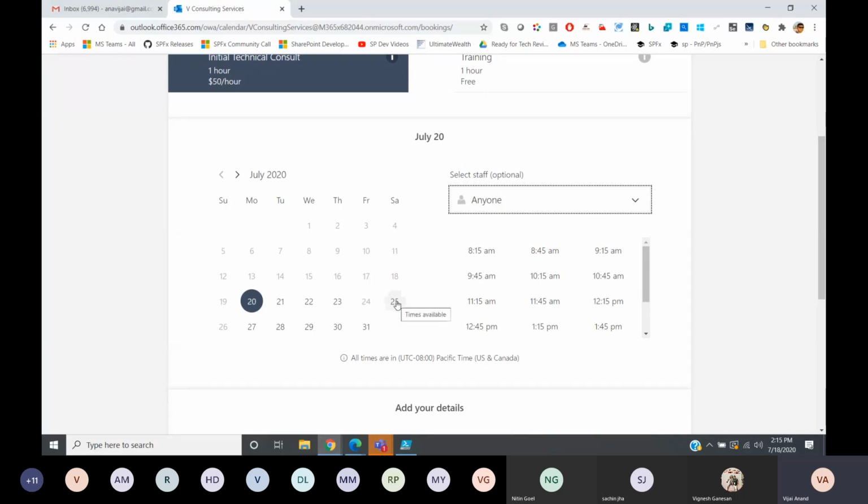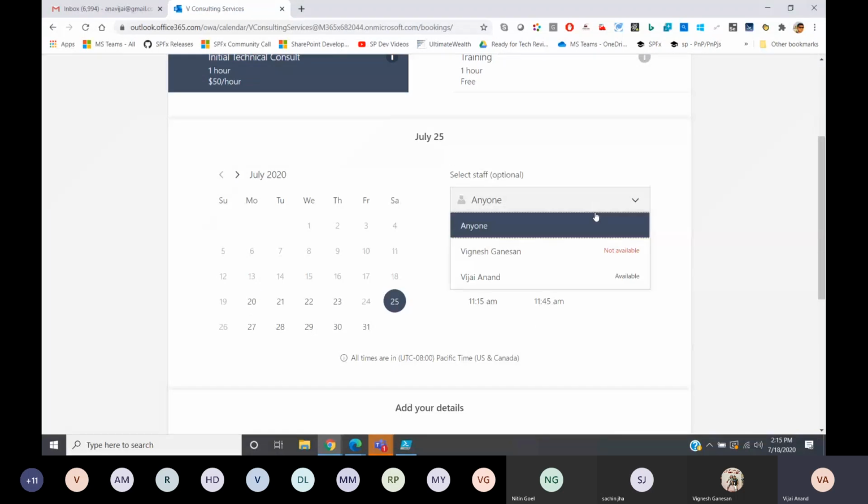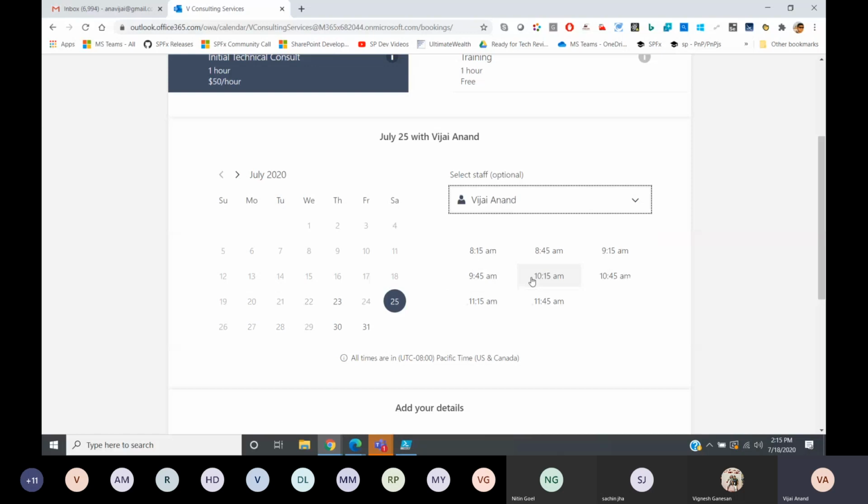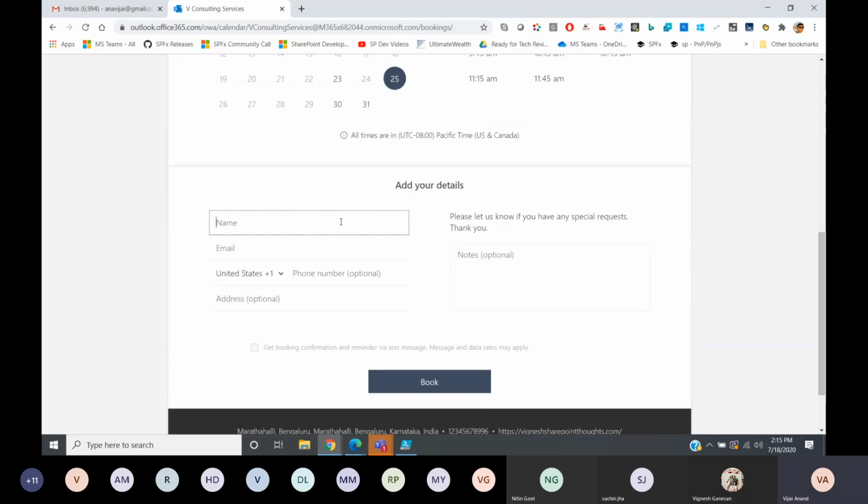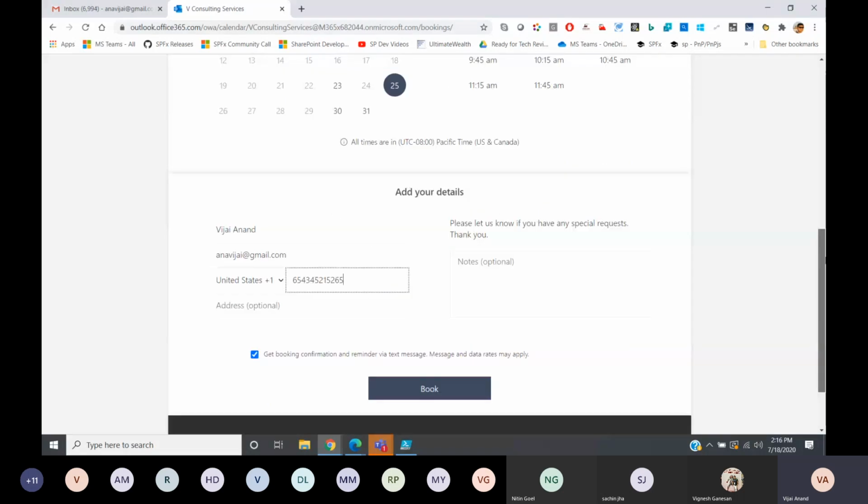In case I want to select Saturday, if you see here, Vignesh is not available. I am available on that particular day. So I'll select my name and you can see the timing over here. I'll just click on 8:15, add your details. I'll just give my personal email address itself. That's optional. These are all optional. So now I've booked this particular appointment.